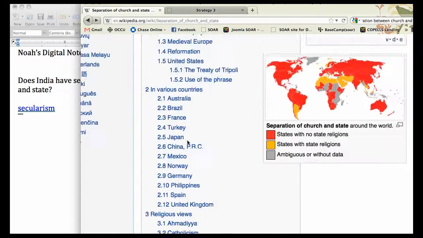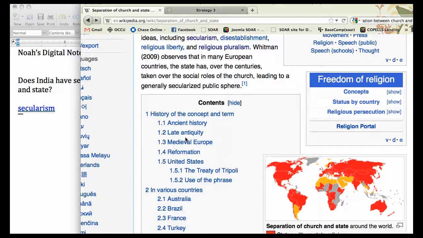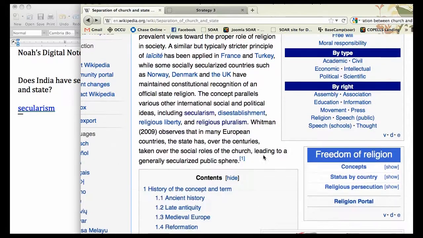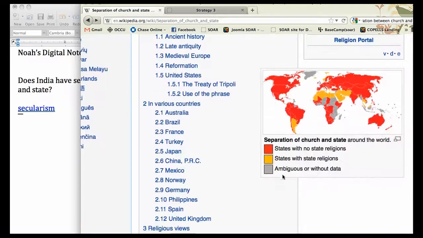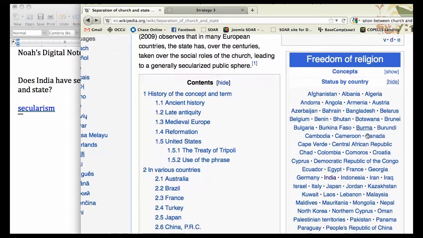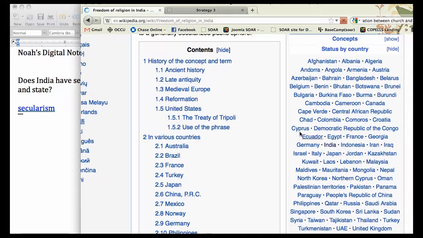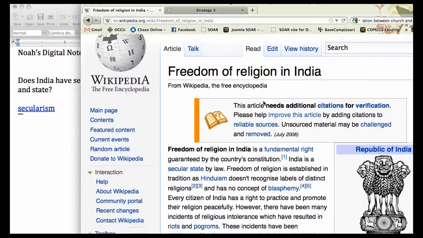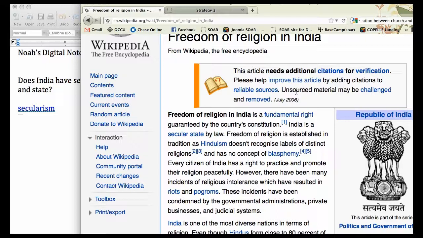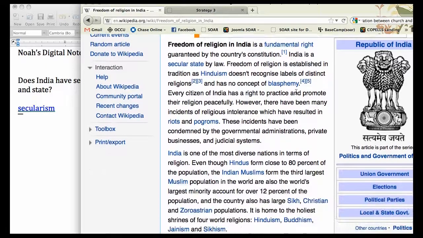The other thing that Wikipedia often has, and this particular site does have, is additional links to look at. So for example, even though this Wikipedia site doesn't have India in its table of contents, it does have a freedom of religion side to it, and it has status by country. So I can click show and see a list of countries and go to India and get to an article about freedom of religion in India. Now I can read specifically about freedom of religion in India.